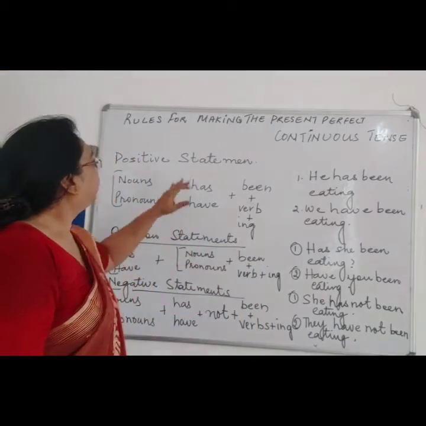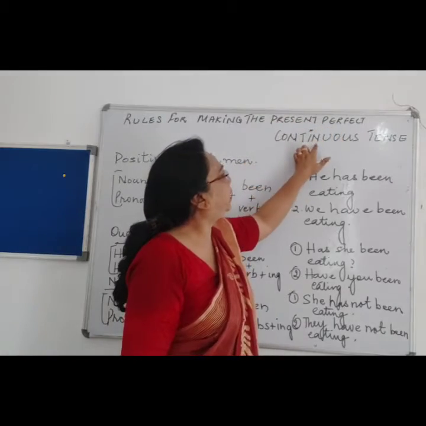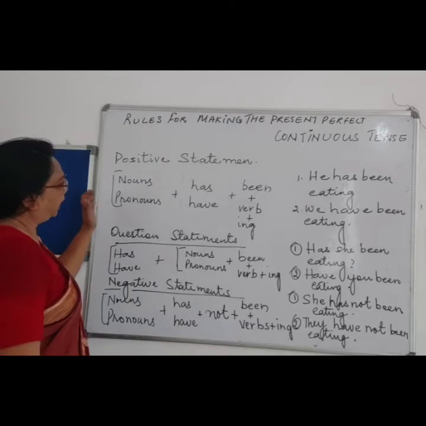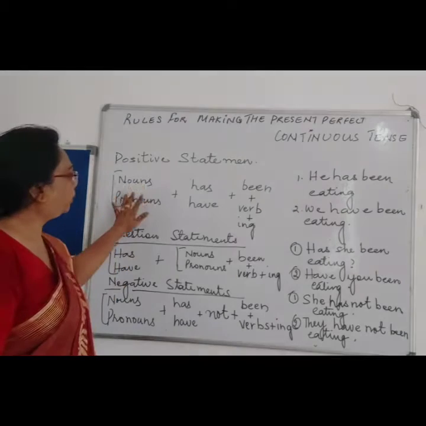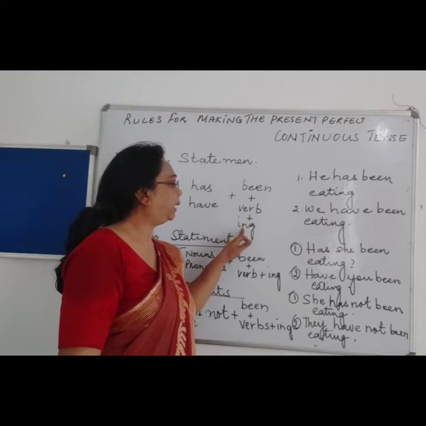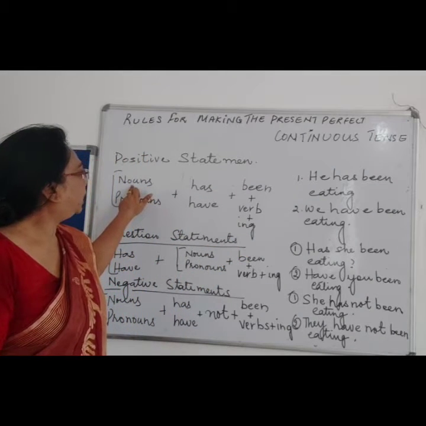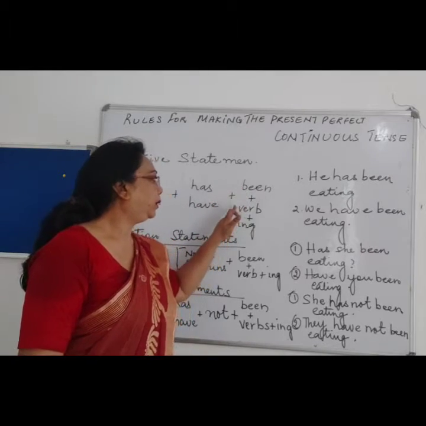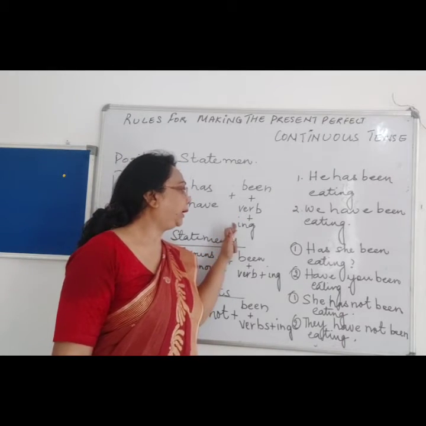Now let us see the last form of tense, that is present perfect continuous tense. For the positive sentence, if the noun or pronoun is singular, we have to add has been plus the verb, and to the verb we will be adding ing.